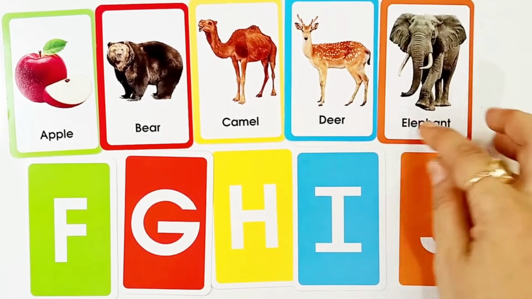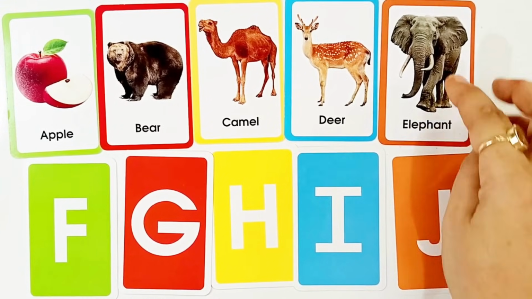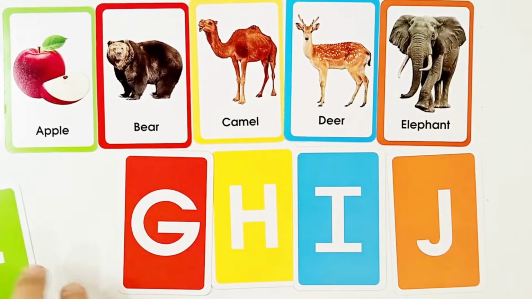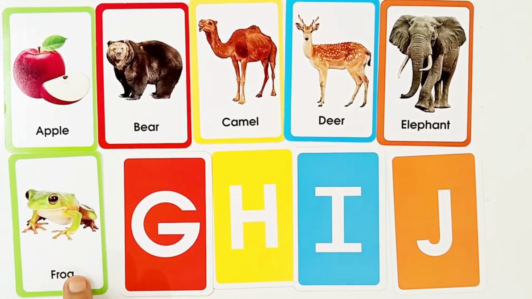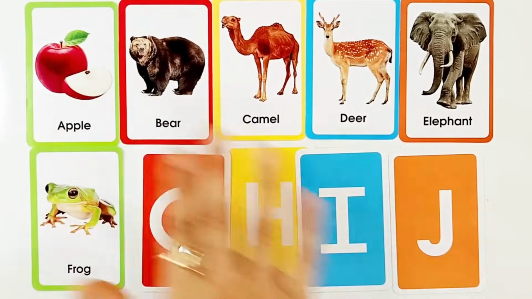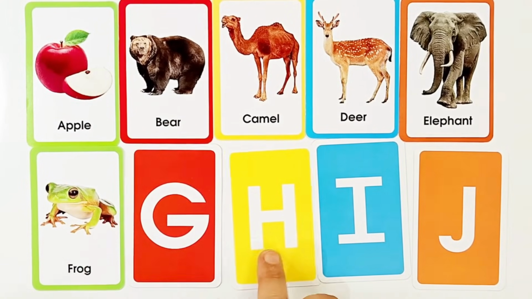E for elephant, E-L-E-P-H-A-N-T, elephant. This is elephant. F for frog, F-R-O-G, frog. This is frog. Frog is an animal.